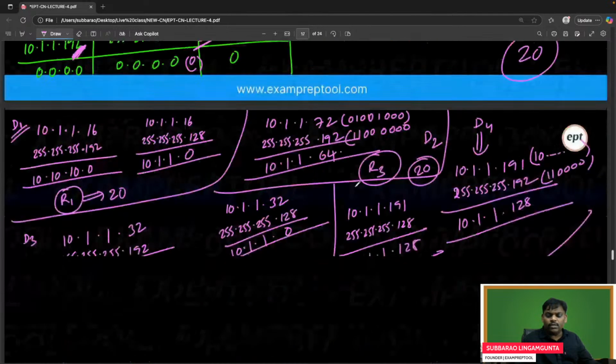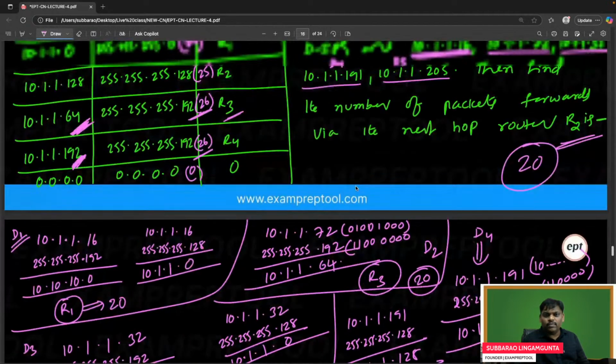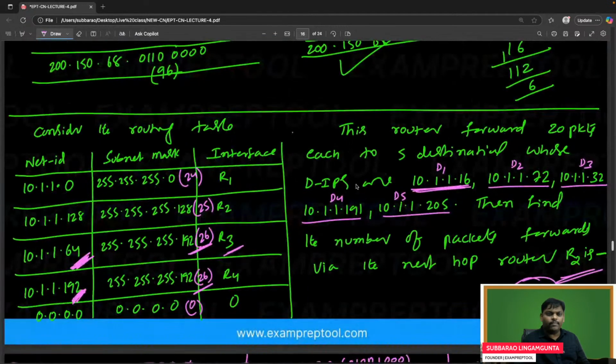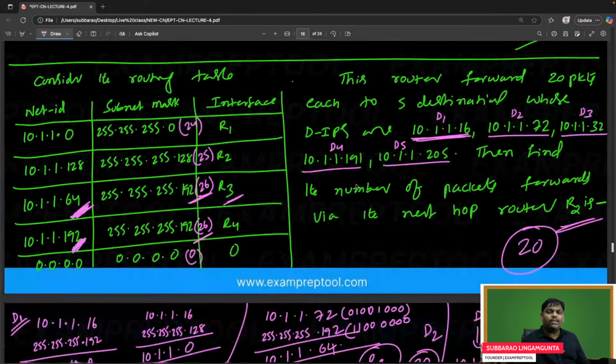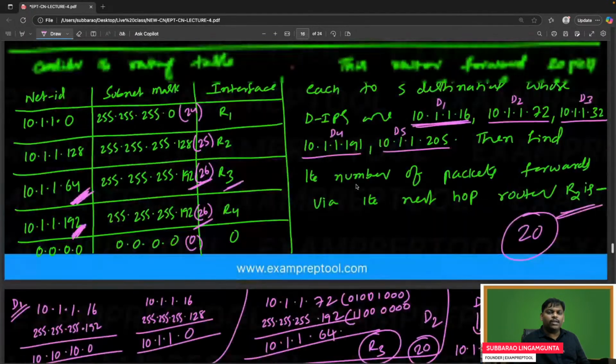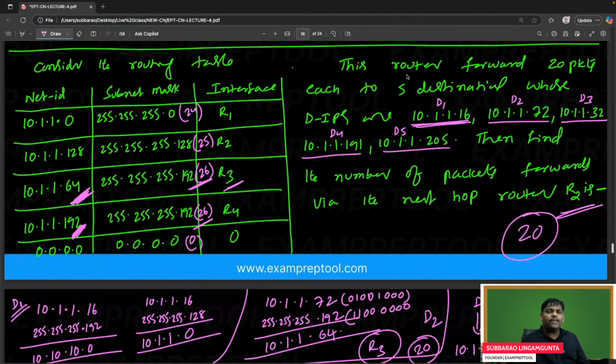It's a very, very nice question. Please check. One routing table is given, and it says that this router forwards 20 packets each to the following 5 destinations. For destination D1, 20 packets, destination D2, 20 packets, and so on, up to destination D5, 20 packets. Like that, they will be forwarded.